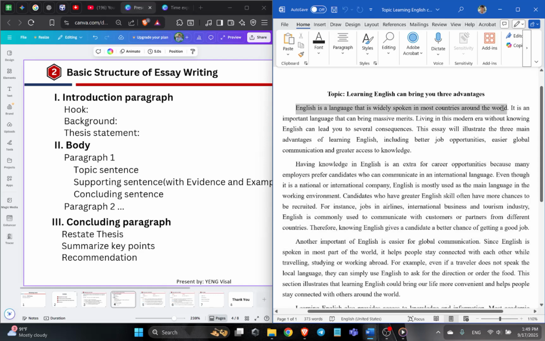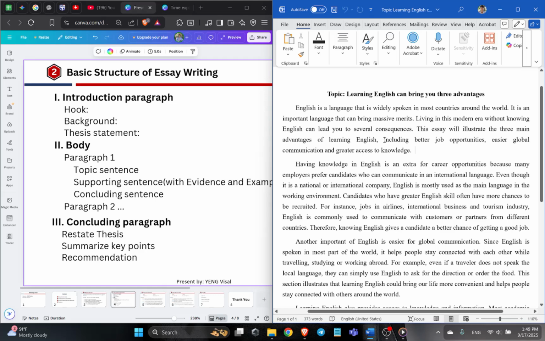English is a language. Here is the hook that grabs attention from the reader. And then it is important to give the consequence. It is the background of the topic that shows why this topic matters. And the last sentence here is the thesis statement, where we tell the three main points that this topic will discuss.